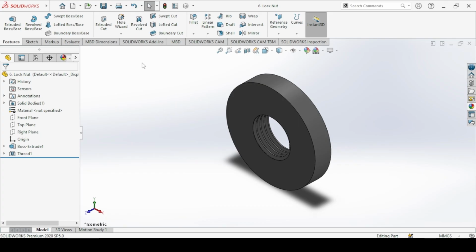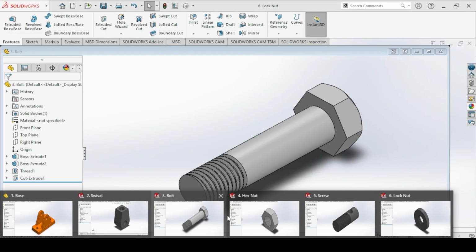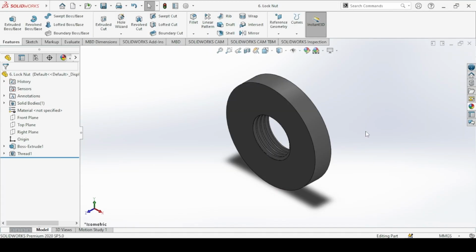So yeah, that is the end of this part of the tutorial. So you have modeled all the components that we need to create the Machinist Jack. In the next video, which will come right after this, we'll create the final assembly. So I'll see you in the next one.